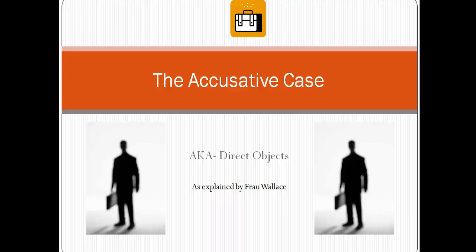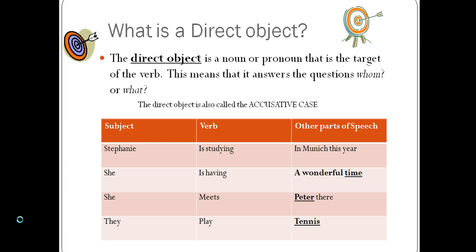This screencast is about the accusative case and how it applies to German. First, we need to talk about direct objects. A direct object is a noun or pronoun that is the target of the verb. In normal terms, this means that it answers the questions whom or what. When we talk about a sentence, we ask ourselves whom or what, and that will tell us the direct object.